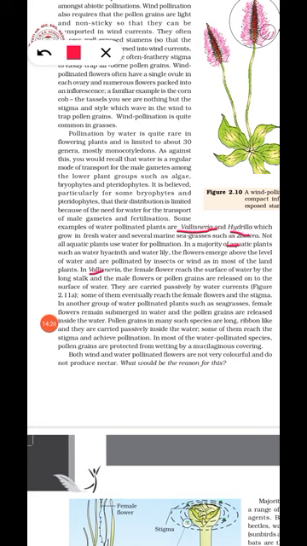Then Vallisneria, it's a kind of aquatic plant.